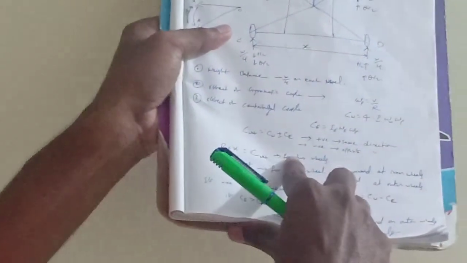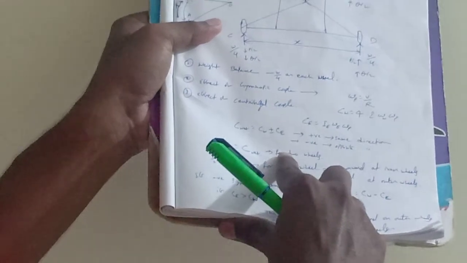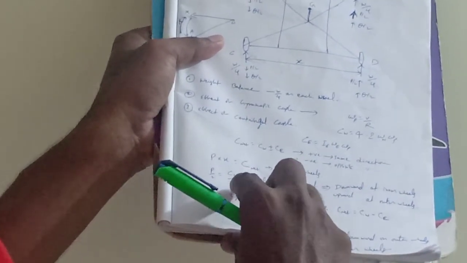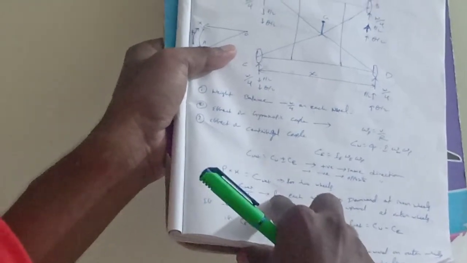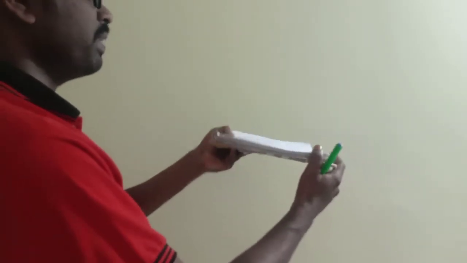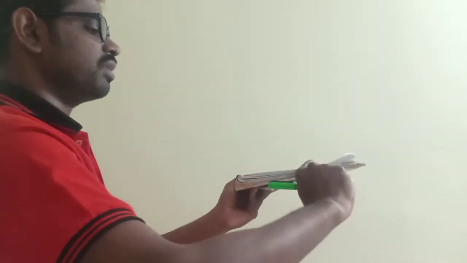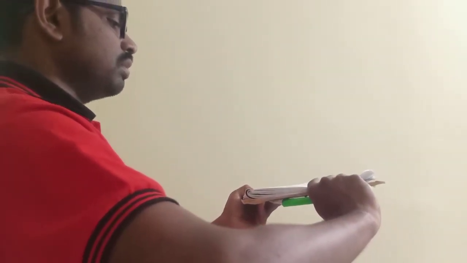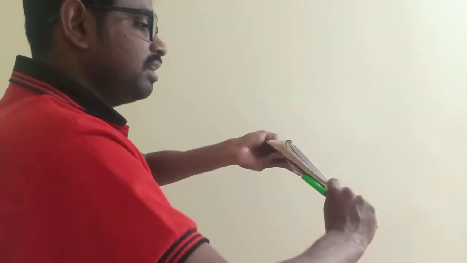This is for two wheels, and for each wheel it is P by 2, which is equal to C net by 2x. So what is the direction of P by 2? Because of the gyroscopic couple, the four-wheeler is trying to rotate in this direction.